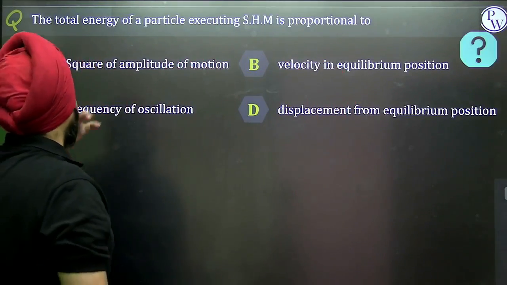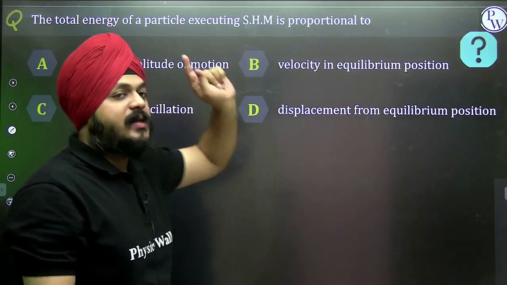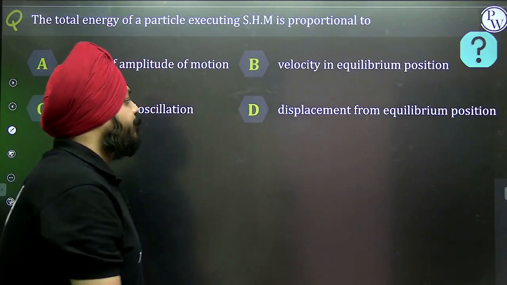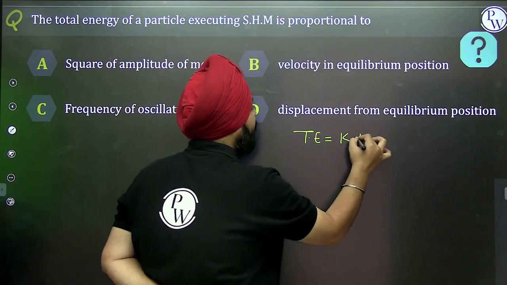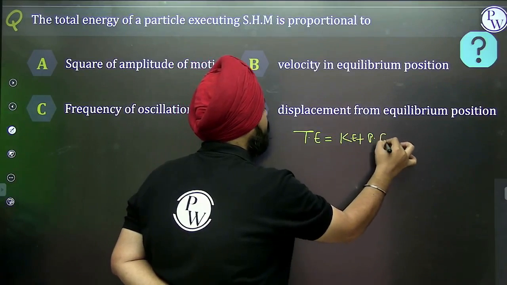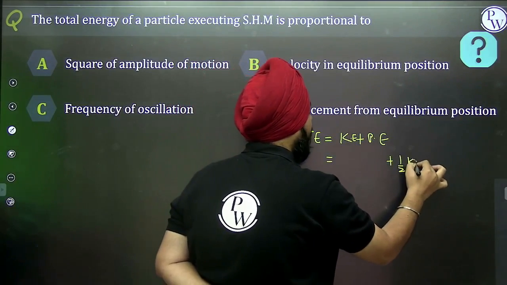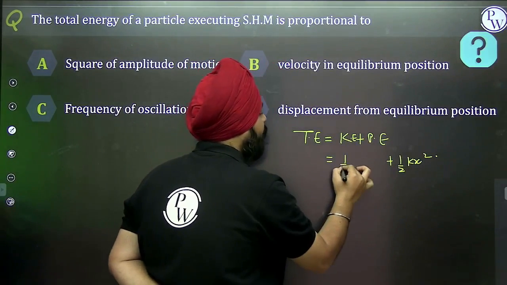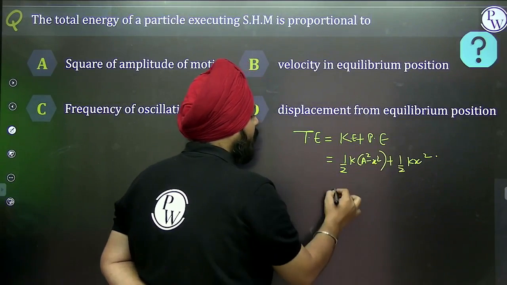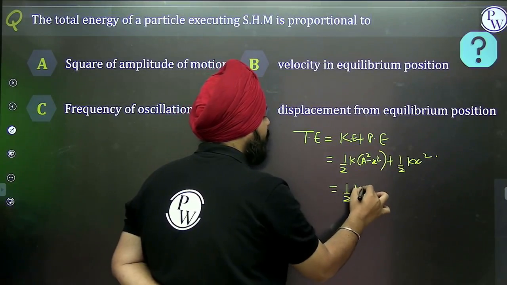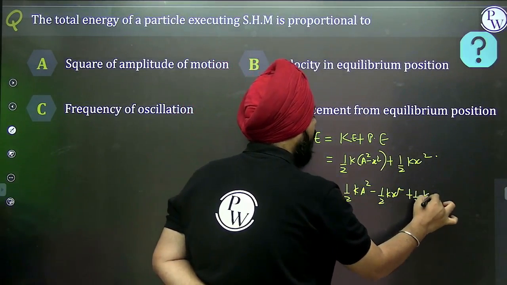The total energy of the particle executing SHM is proportional to what? Total energy is equal to kinetic energy plus potential energy. The potential energy is half kx square, and the kinetic energy is half k (a square minus x square). Replacing this, half k a square minus half kx square plus half kx square.